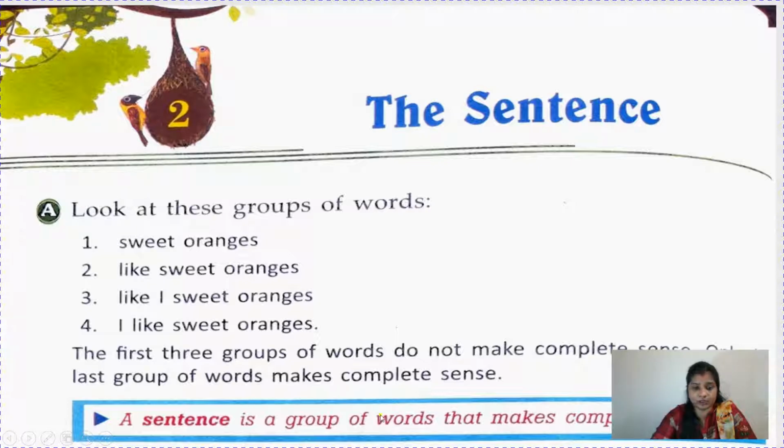A sentence is a group of words that makes complete sense. So always remember, you will never say a sentence is a group of words. It's correct but incomplete. You have to say a sentence is a group of words that makes complete sense, or which gives correct meaning.